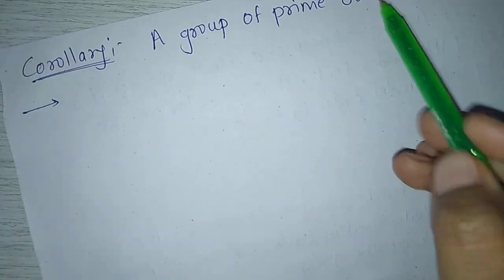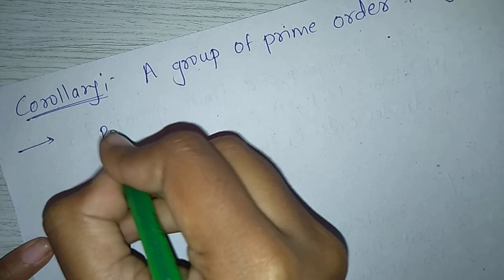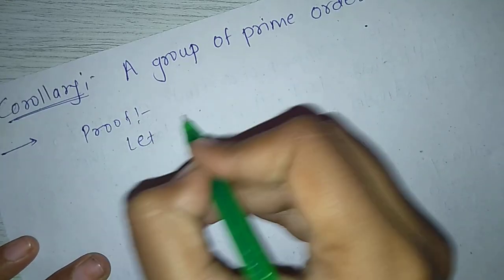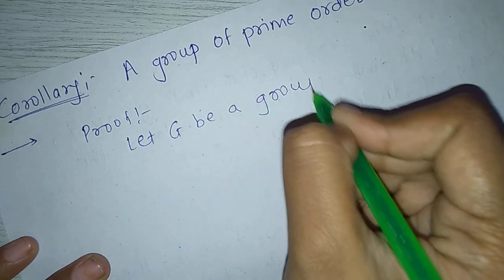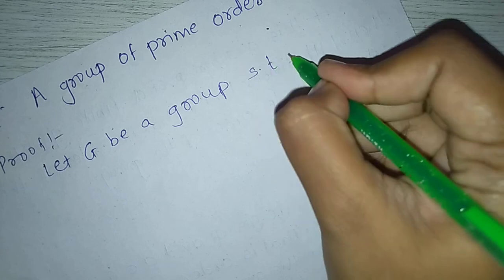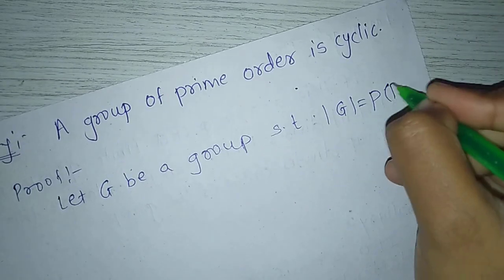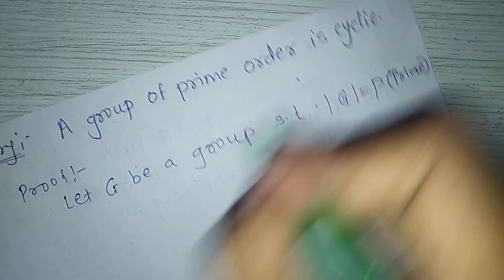Next, a group of prime order is cyclic. Proof: let G be a group such that order of G equals p, p means prime number.